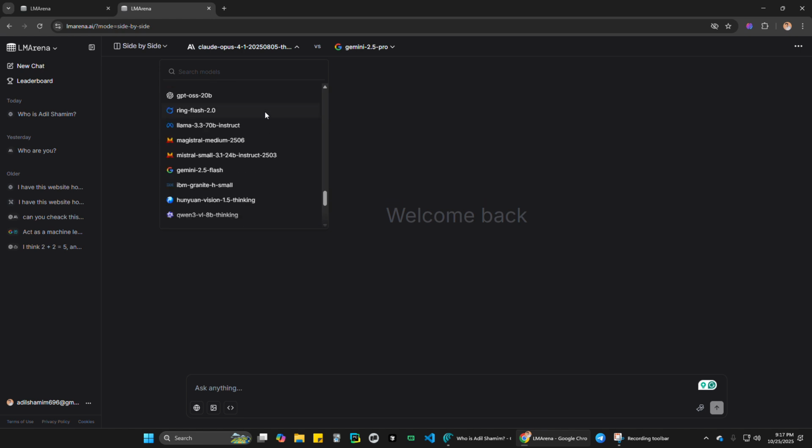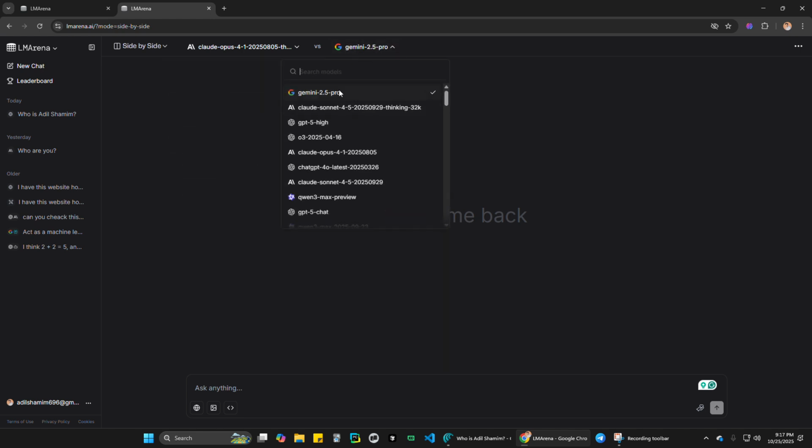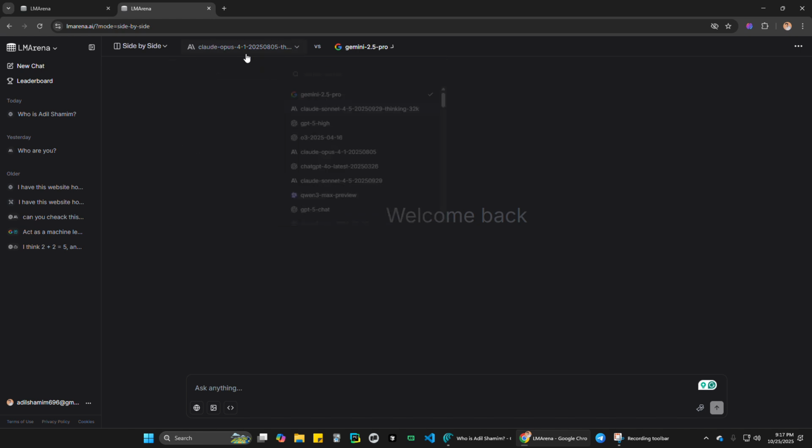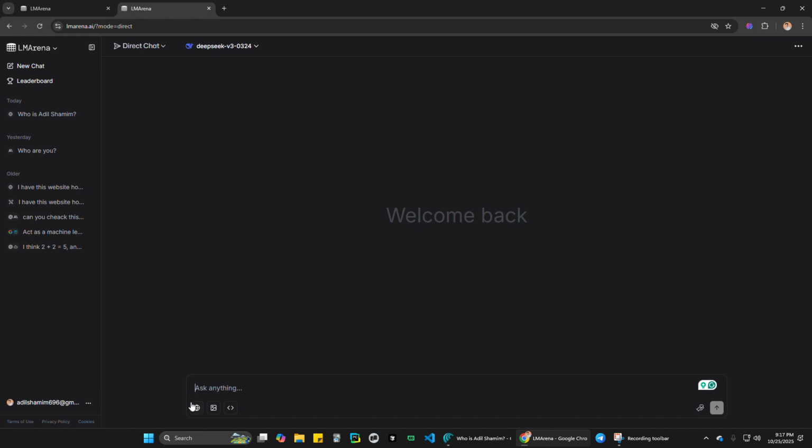You have this totally free. Every model is free, so I can use any model. And here the Gemini Pro. Or also we can do direct chat, like we want to use one model and chat, like want to chat with DeepSeek and a searching model. Okay, cancel the searching model, go to Gemini Pro.